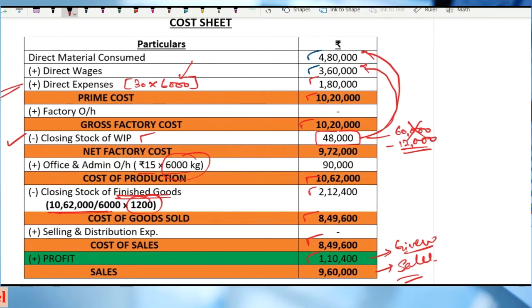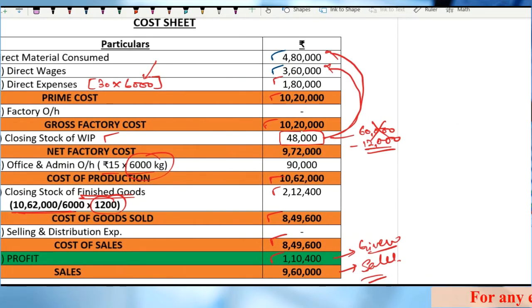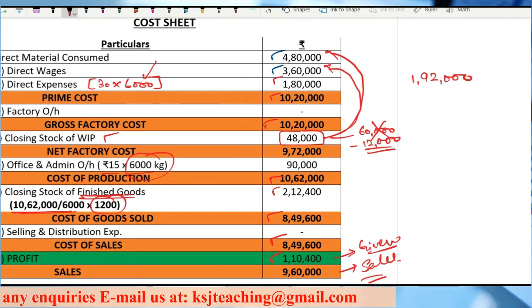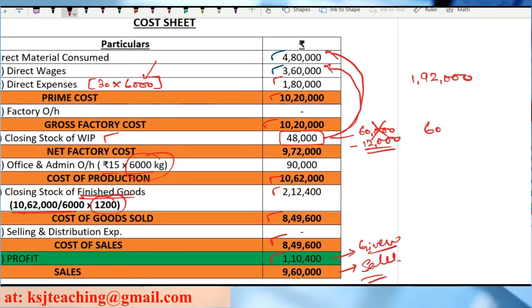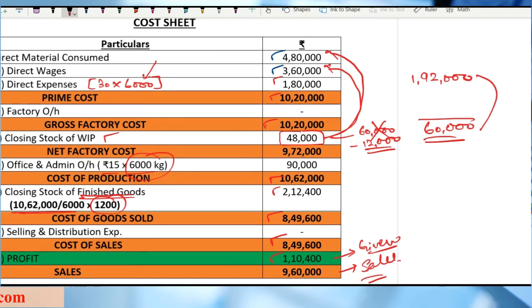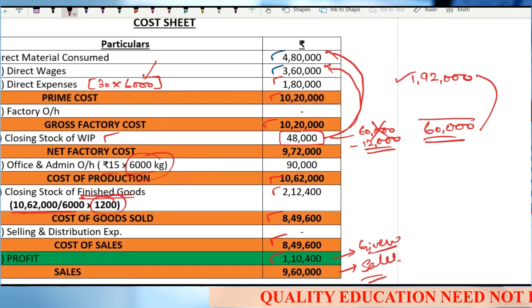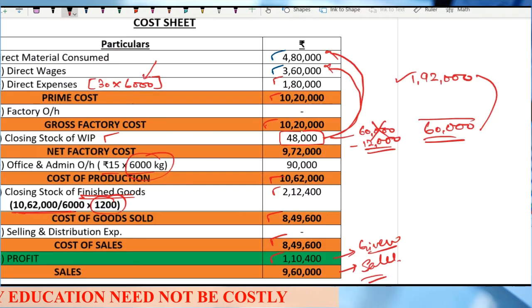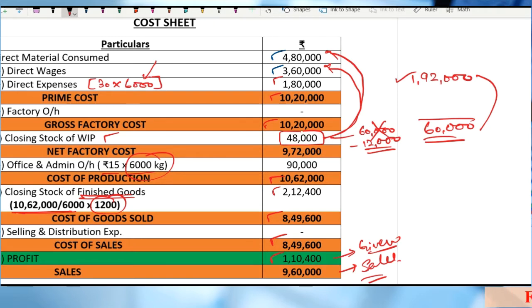There is an alternative way of doing it. I'll tell you what is the alternative way of doing it. Sir, 1,80,000 is on the number of units produced. What you do is take 1,92,000 here. That is, add the WIP cost and subtract 60,000 here. Now this is an alternative presentation that you can do. That is absolutely correct. You can add the WIP cost here, 1,80,000 plus this 12,000 WIP cost, right? Add this cost, then subtract the full WIP, that is 60,000. This is another way of doing this question, right? The answer will not change. Everything is going to remain the same.